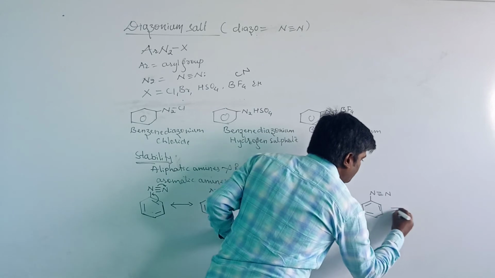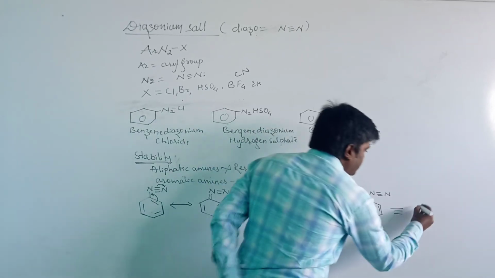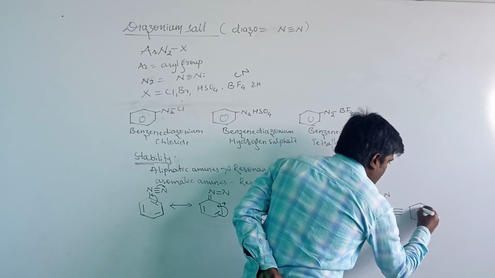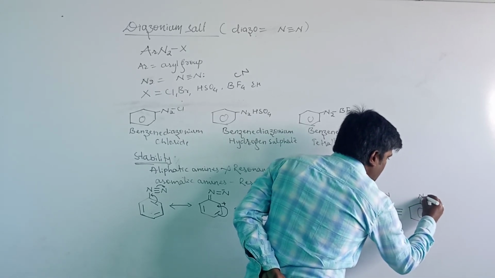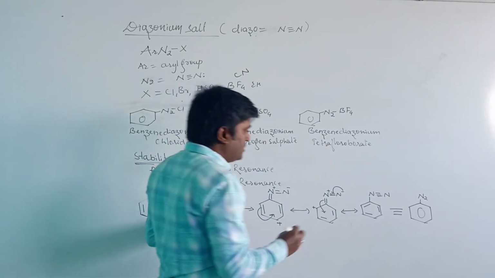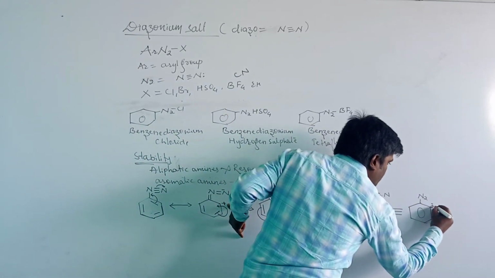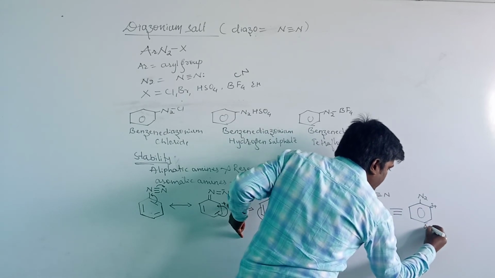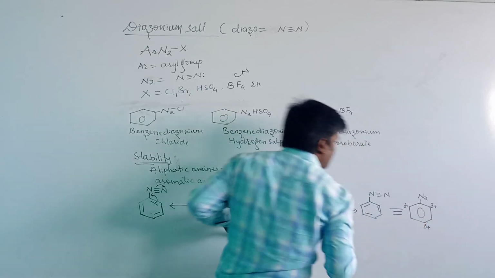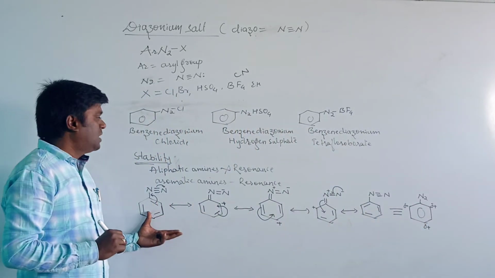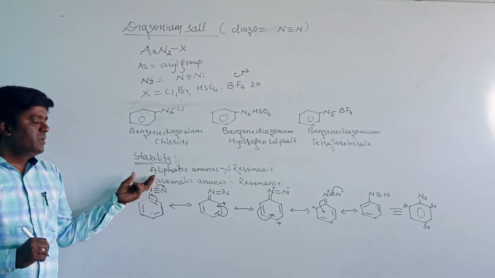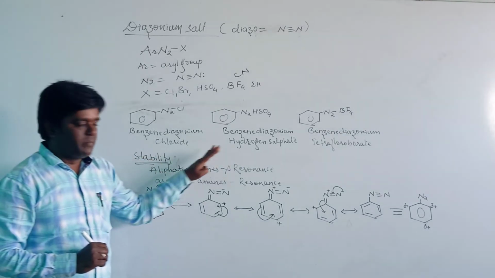Finally, the resonance hybrid has N2 with the positive charge present on the ortho position, para position and the other ortho position. Due to this resonance of the diazonium salt, the aromatic amines are more stable when compared to the aliphatic amines.